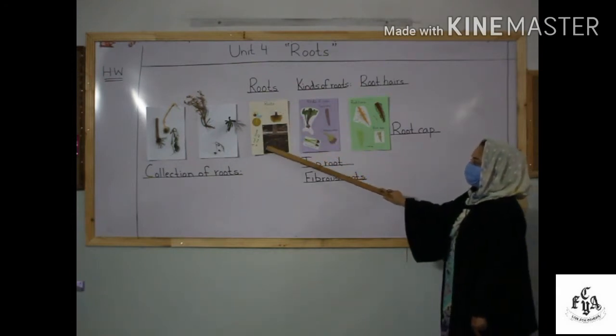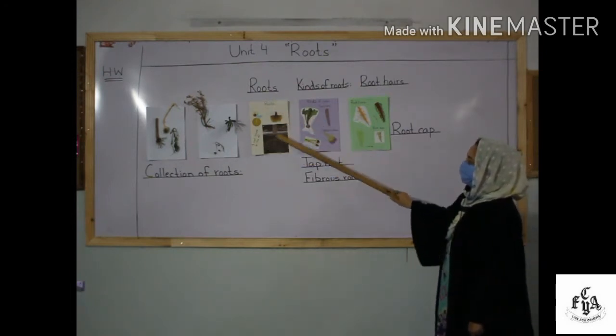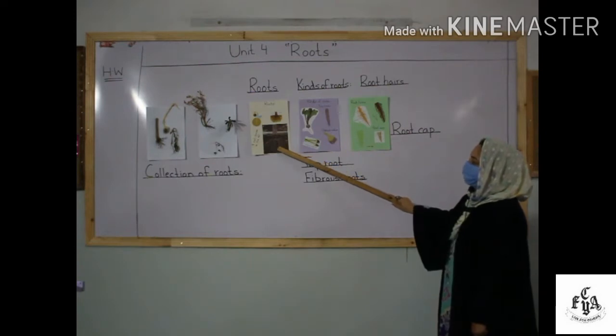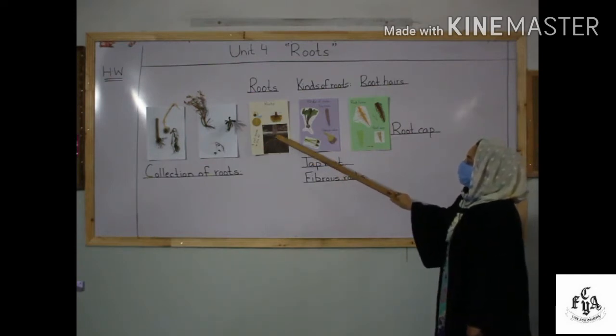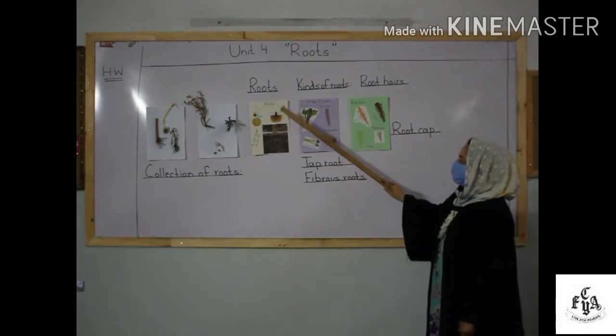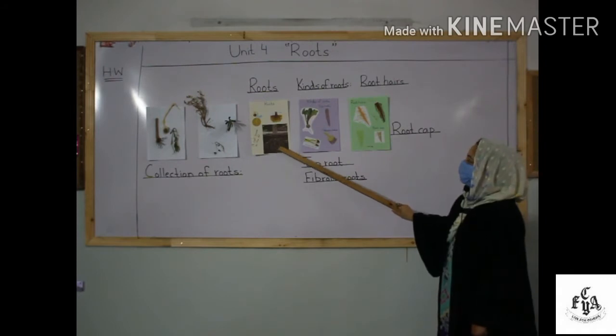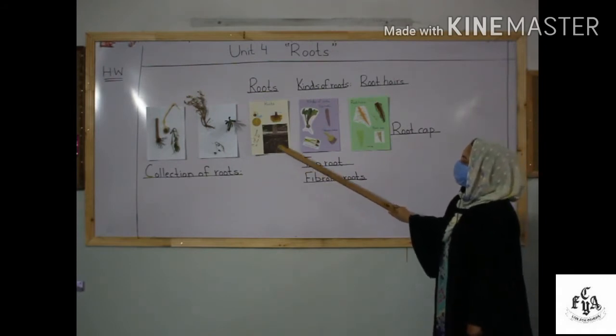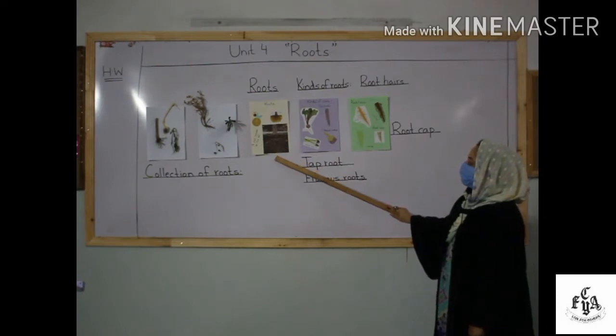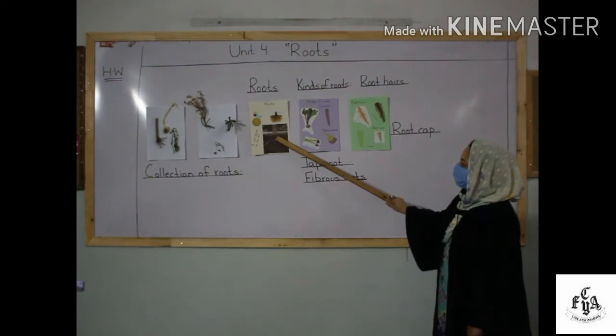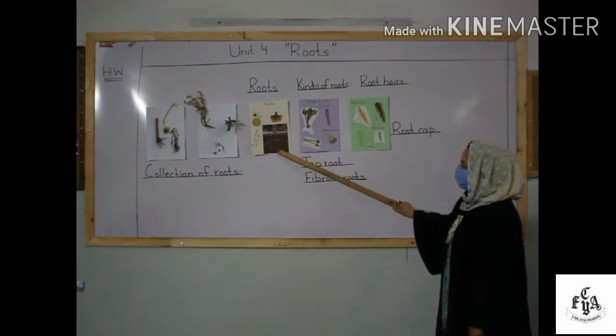As we all know, all roots grow in the soil. Where do they grow? They grow deep in the soil. Then there are roots which are thick and strong, for example the roots of an apple tree or a mango tree. So these roots are thick and strong. And where do they grow? They grow deep in the soil.